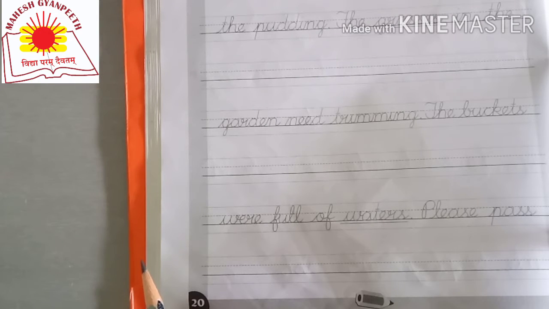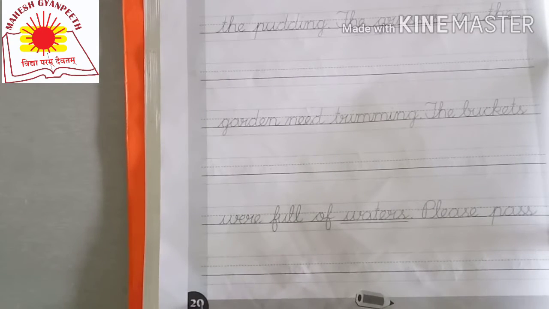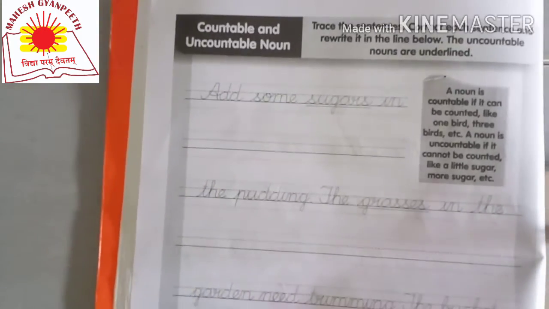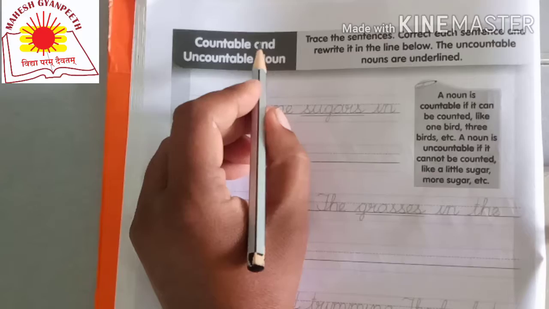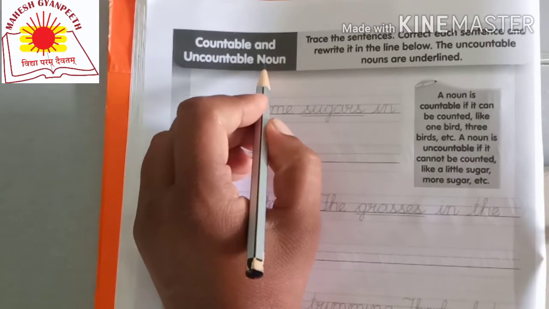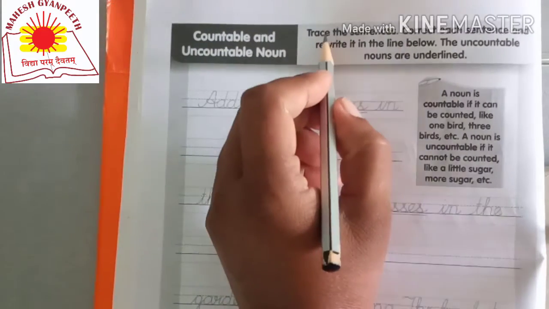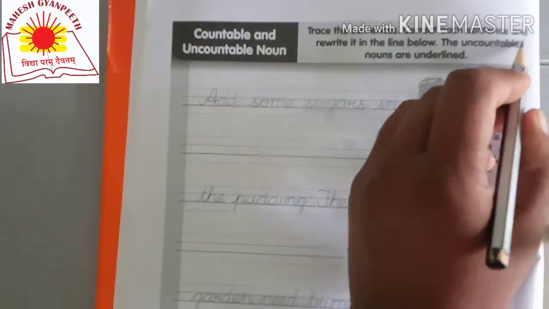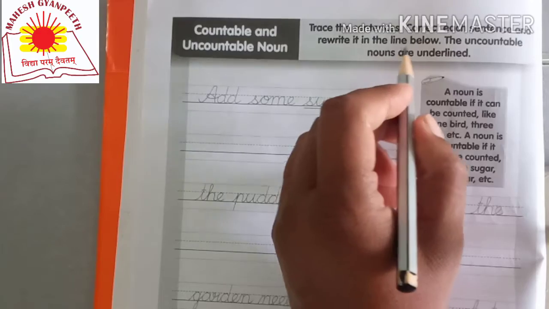Today we are going to learn about cursive handwriting. Open page number 20. There is an exercise on countable and uncountable nouns. What is the exercise? Trace the sentences, correct each sentence and rewrite it in the line below.